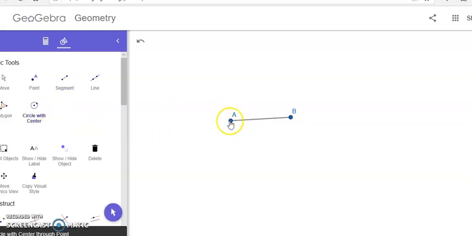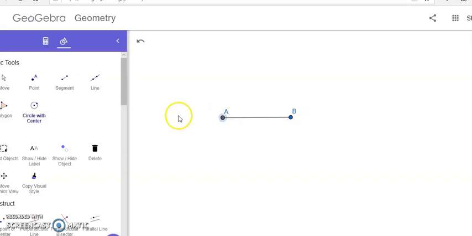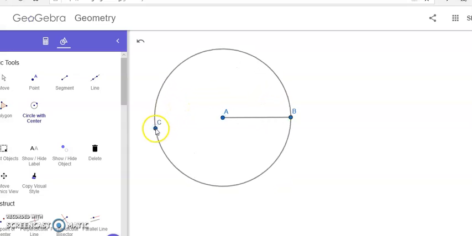Yes, let me do it. Yes, I constructed one circle with center A and radius AB, isn't it?